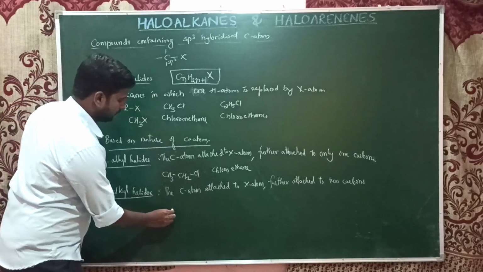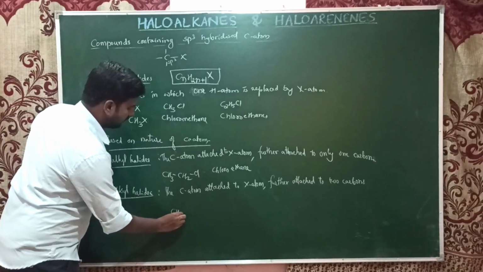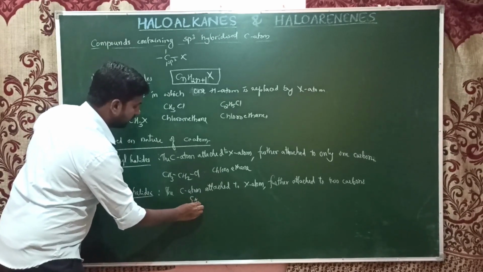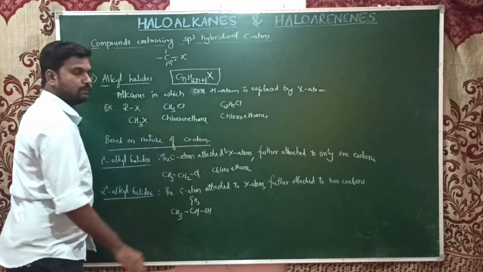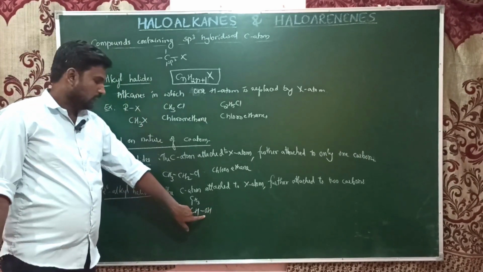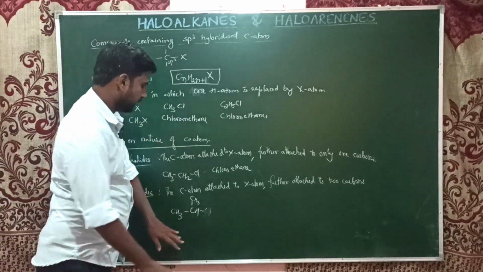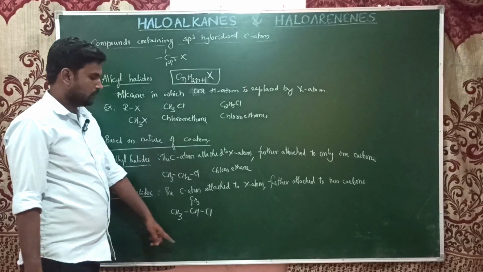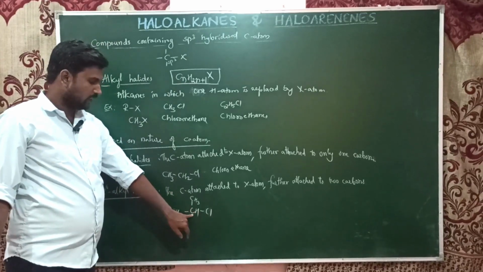For example, here CH3, CH, CH3 with chlorine or bromine. Sorry, it's not OH, it is chlorine or bromine. You can take any one. So here this carbon is attached to the halogen atom.